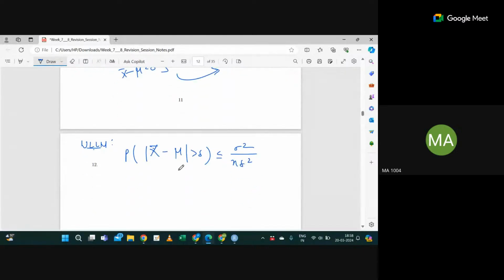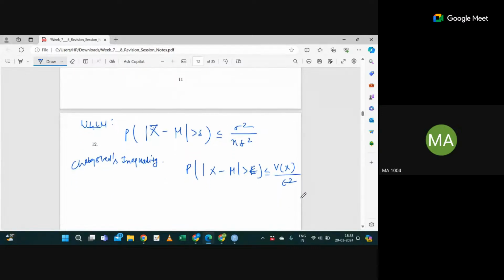You can see the same thing with the Chebyshev inequality, which is defined for a single random variable: probability that the absolute value of x minus mu is greater than epsilon is less than or equal to variance of x divided by epsilon square. Correct?